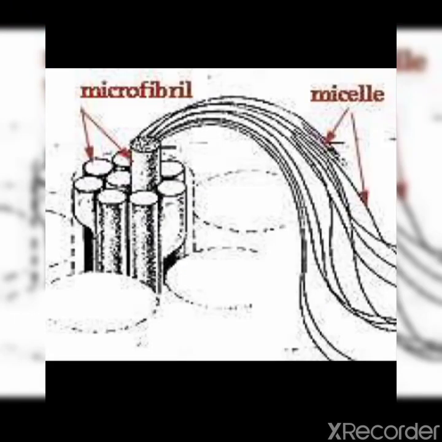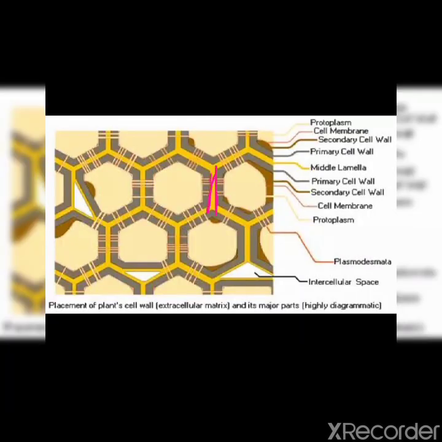In this image you can see so many microfibrils. If we take a microfibril, you can see that it consists of aggregates known as micelles. These micelles form the framework of the cell wall within the cell wall matrix. The middle lamella is inactive in nature, but unlike the middle lamella, the primary walls are optically active and most often thin and elastic.